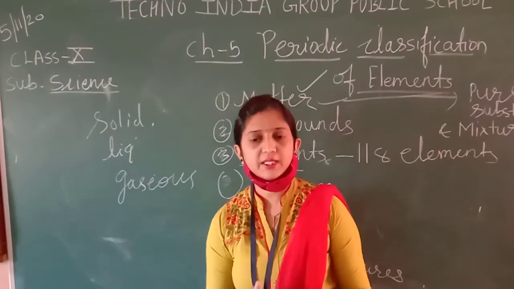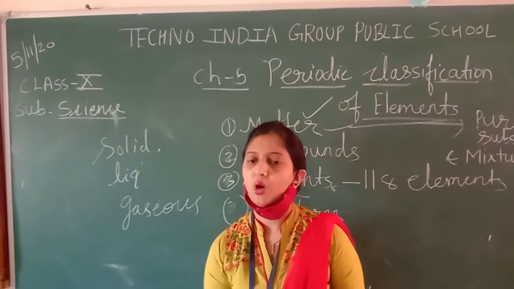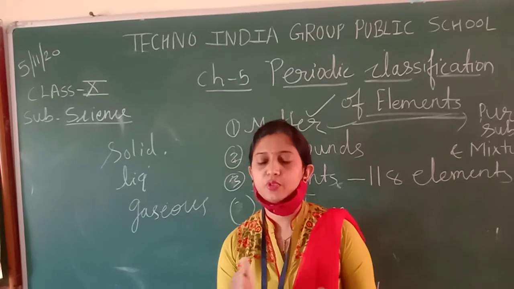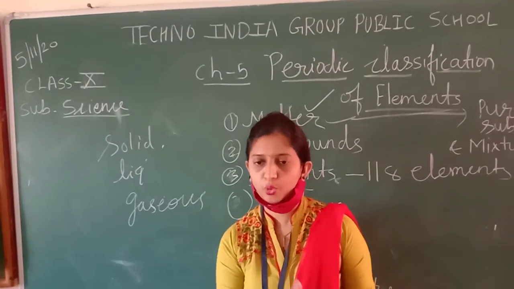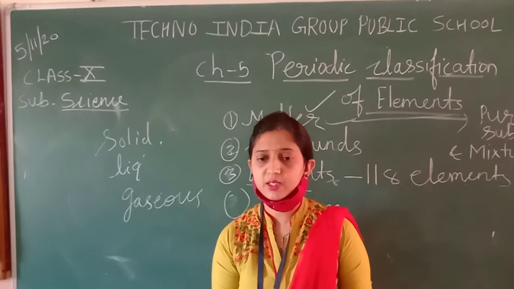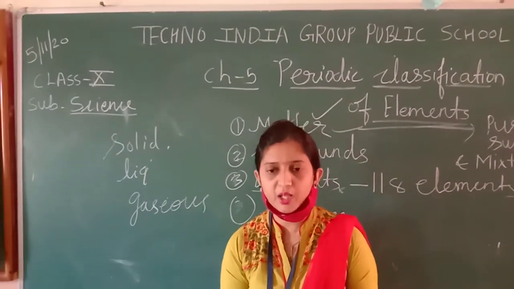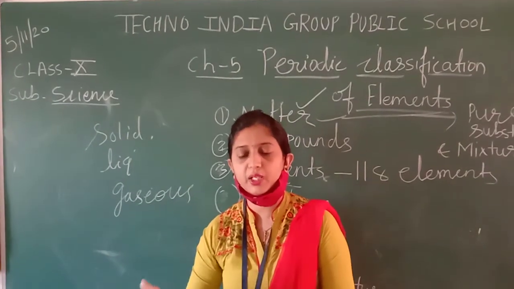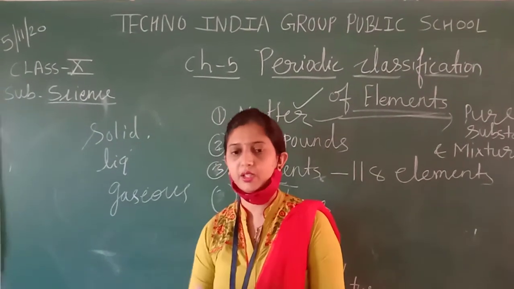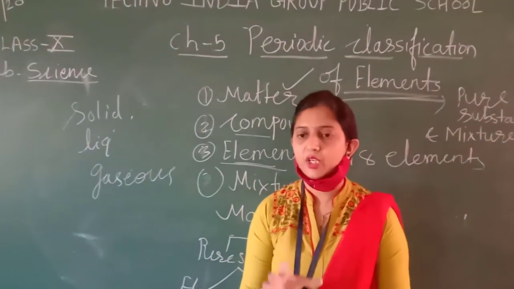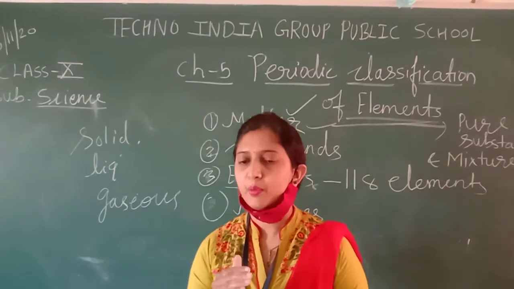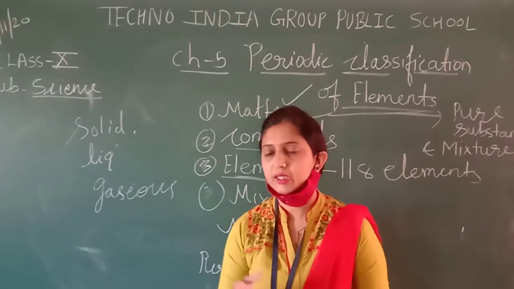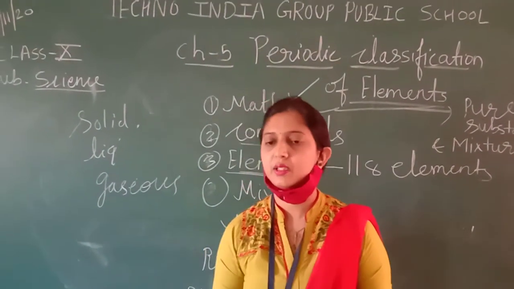There are different properties of each substance. Do all substances remain the same? No. All the substances have different properties. So we have to group similar substances together. The substances which have similar properties we keep in one group, and the substances which have different properties we keep in another group. That type of rough arrangement is given in the periodic table. Suppose we take the example of metals. Metals means dhatu in Hindi, and adhatu means non-metals.